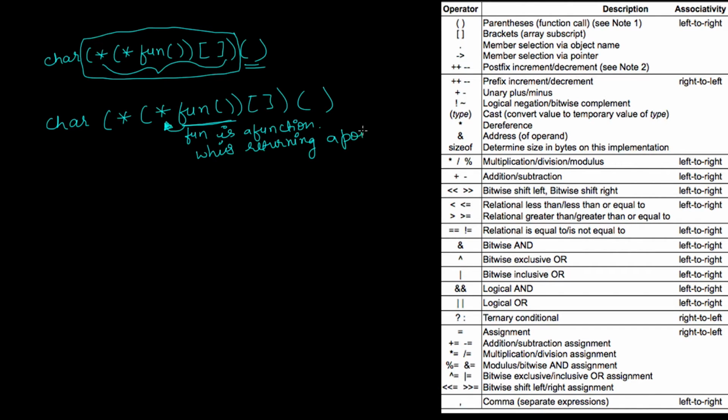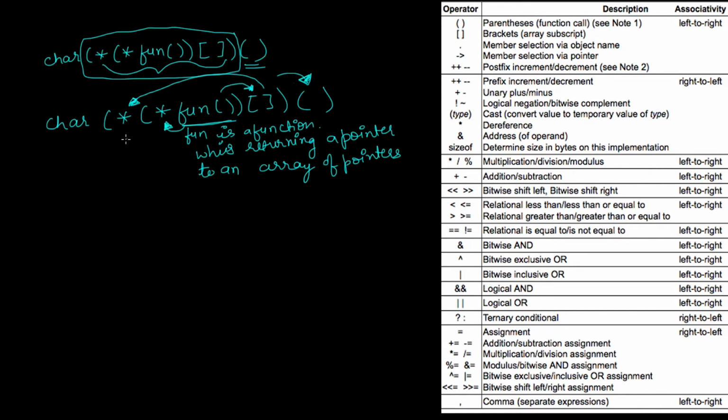a pointer, and this pointer is to an array, and this array is of again pointers. This is a pointer to an array of pointers, okay, and this complete thing is to a function.